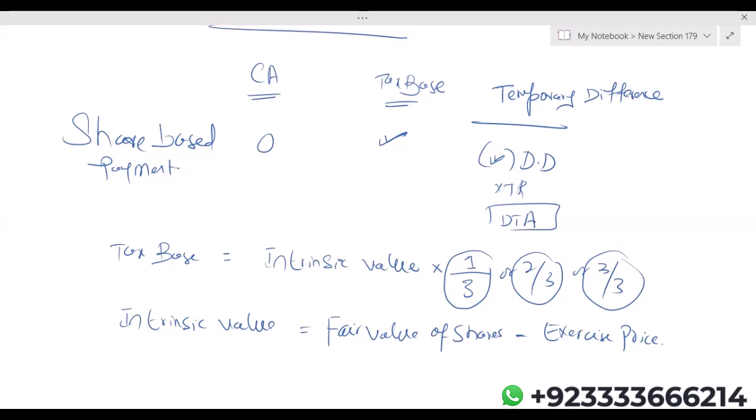So for IAS 12 and IFRS 2, share-based payment carrying amount is always 0. Tax base will be equal to intrinsic value. The difference will always be a deductible temporary difference, multiplied by tax rate will give you deferred tax asset. Just one more thing which you should know.